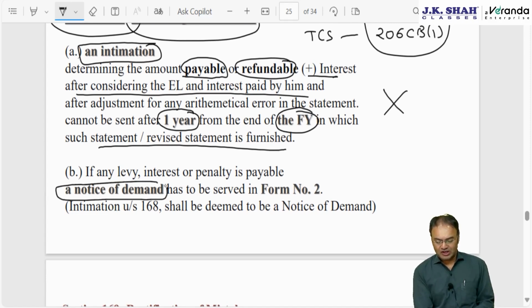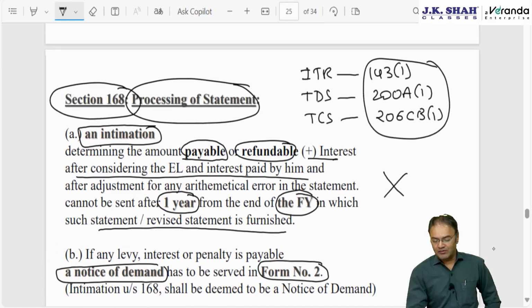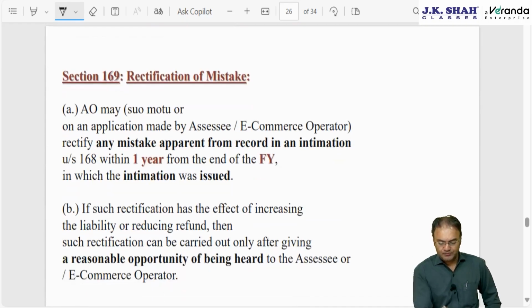Notice of demand is the next point, in form number 2. Equalization levy statement was in form number 1. Demand notice will be in form number 2. In form number 2, if anything is found payable by the assessee, then this demand notice will be issued to him. However, if anything is found payable as per intimation, then the demand notice will not be issued in form number 2 separately. The intimation itself will be deemed to be a demand notice.